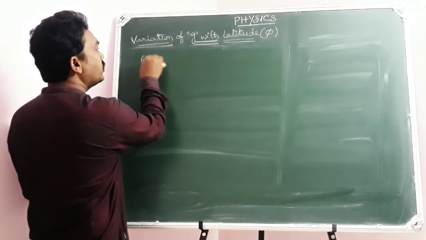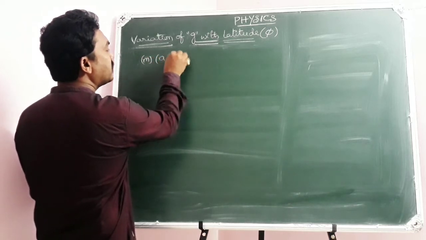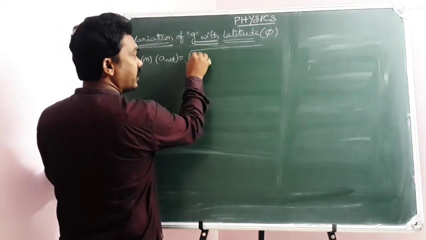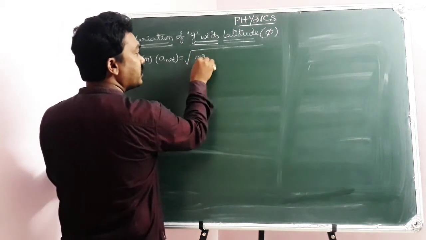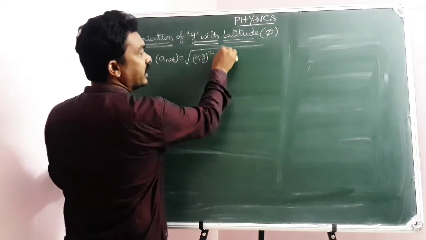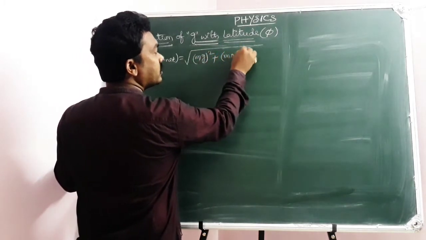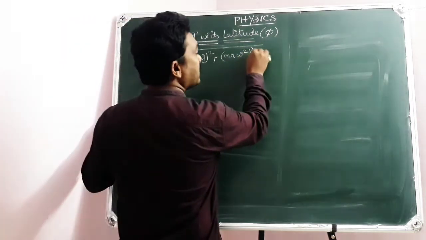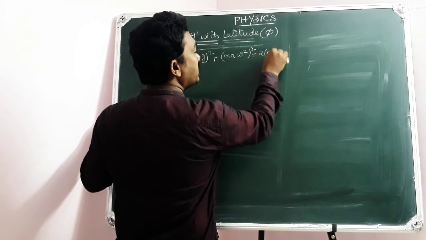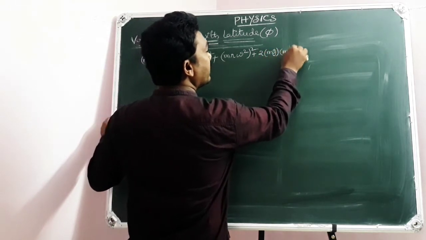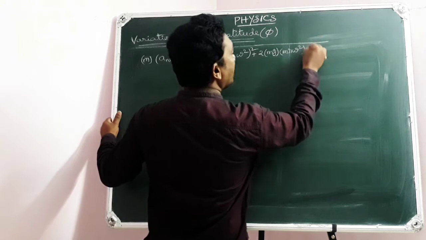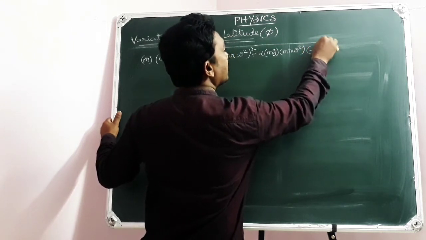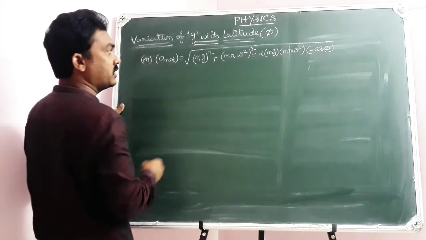So m into net acceleration is equal to the square root of Fc square plus Fg square plus 2 Fg Fc cos theta. Fg is the gravitational force, Fc the centrifugal force: (m r omega square) whole square plus 2 mg into m r omega square, cos of 180 minus phi, which will be minus cos phi. Cos of 180 minus theta equals minus cos theta.